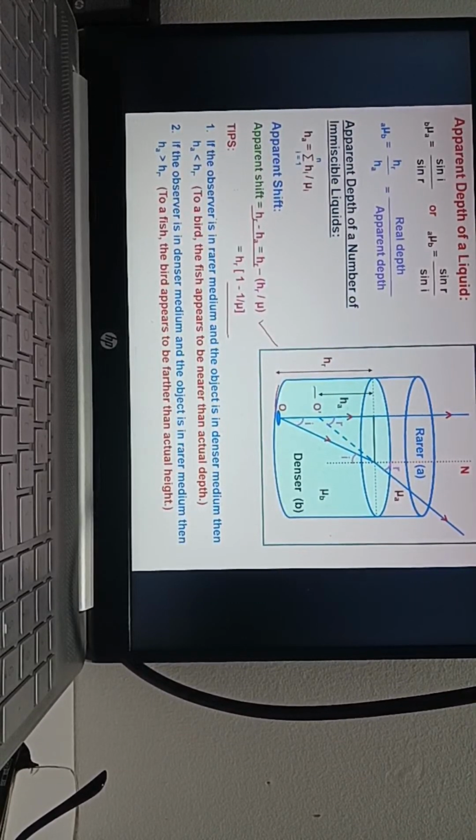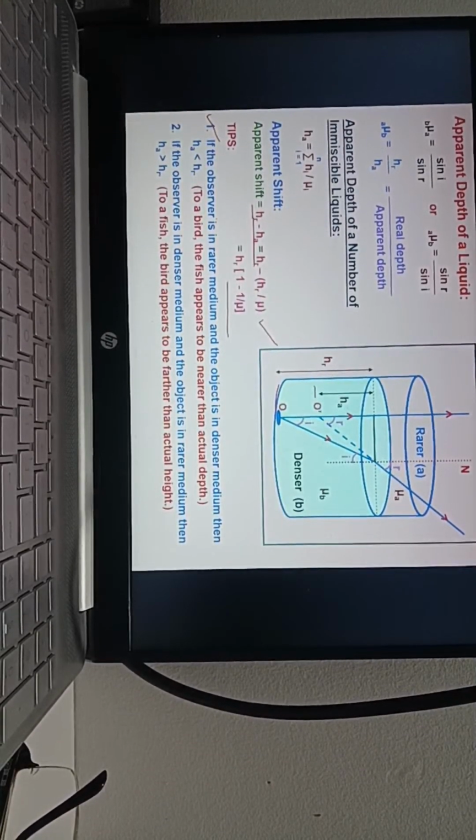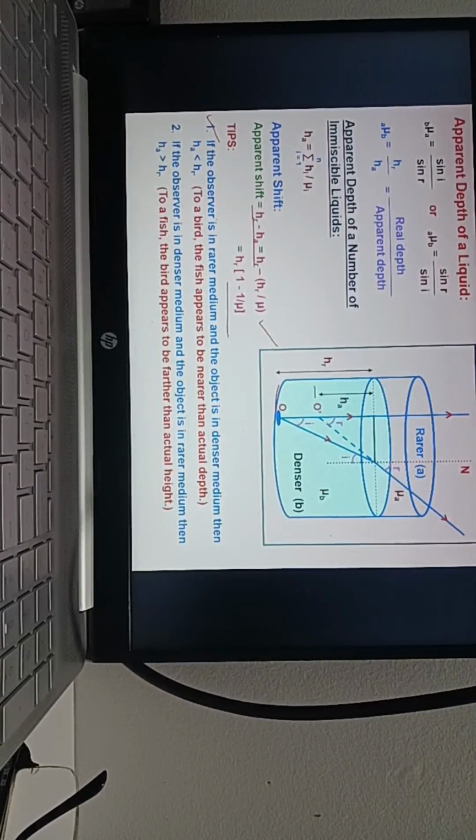So this equation helps to understand this first question. What is the question generally? If the observer is in rarer medium and object is in denser medium, then HA is less than HR. How is it? Observer is seeing from rarer medium. The bird is the observer.